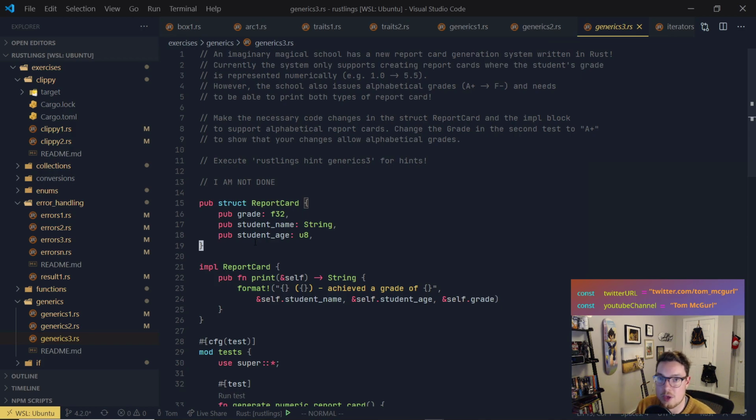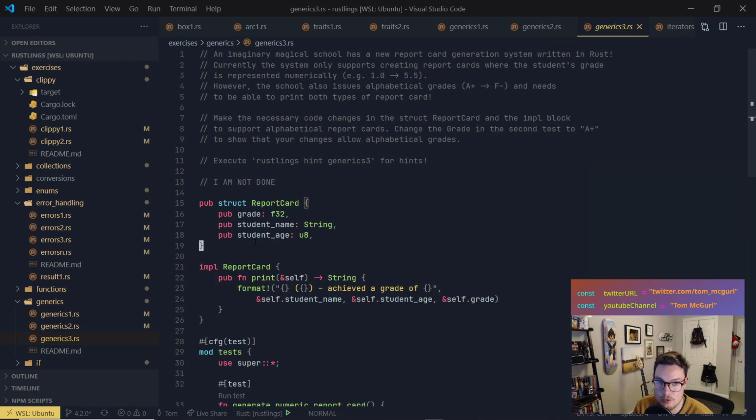All right, generics 3. An imaginary magical school, not Hogwarts, I guess, has a new report card generation system in Rust. Wow, good for them. Why does that have to be imaginary? Why can't a real school have this? Come on. Currently, the system only supports creating report cards where the student's grade is represented numerically.